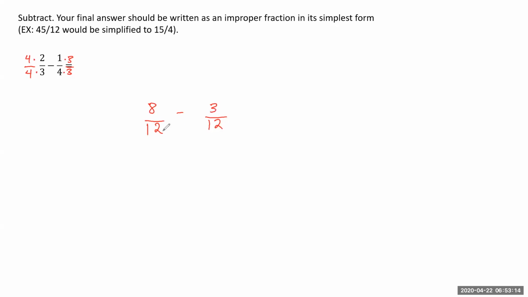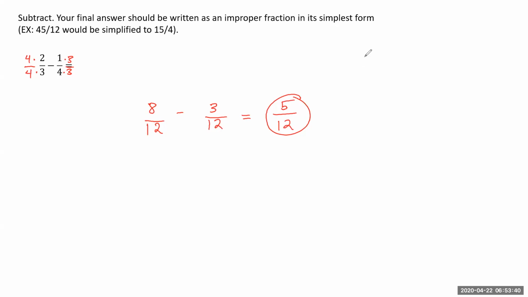Now that we have a common denominator, we can add across the top, or in this case, subtract across the top. So 8 minus 3 is 5. We keep the same denominator. 5 over 12 is going to be our final answer. If we could divide something evenly into 5 and 12, we would cancel those out, but we can't. So 5 over 12 is the fraction in the simplest form.